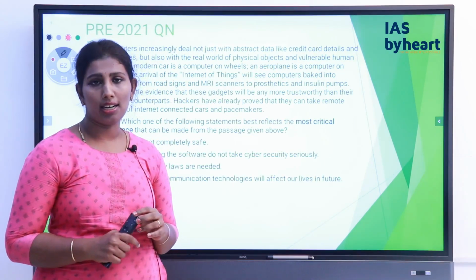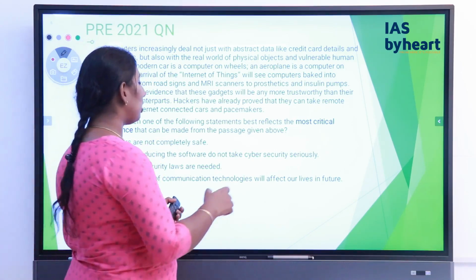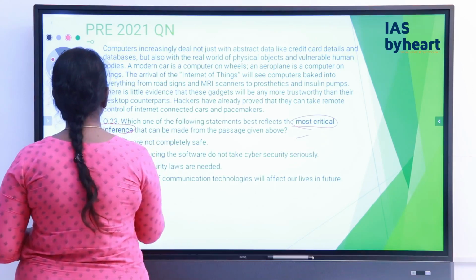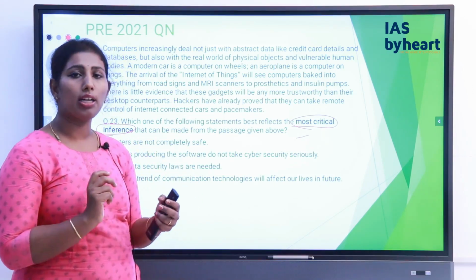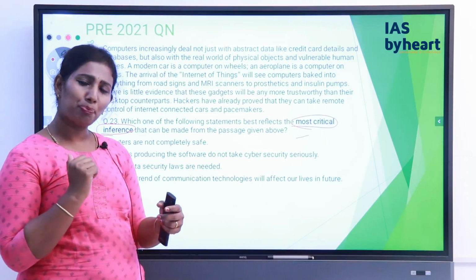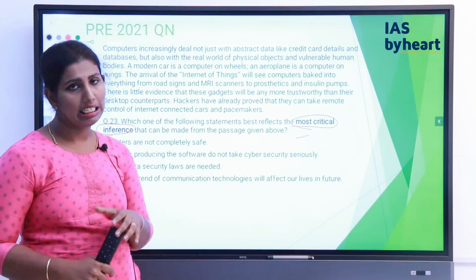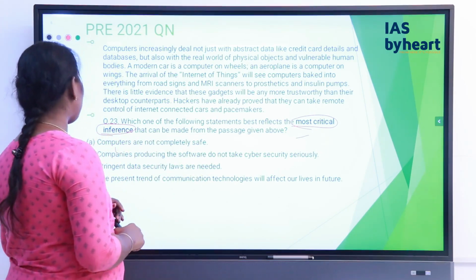So let's have a look at another model of this inference based question, and here actually they are asking for the most critical inference. So inference which is going to be critical in nature, which is going to be cursing, or it is going to show the negative aspects of this particular thing, is going to be the critical inference of the particular passage. So let's actually have a look at the passage.